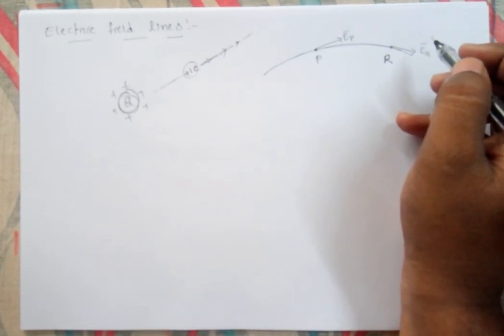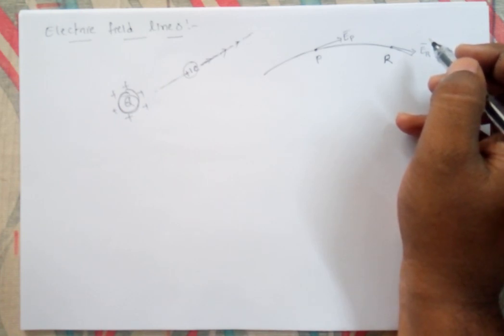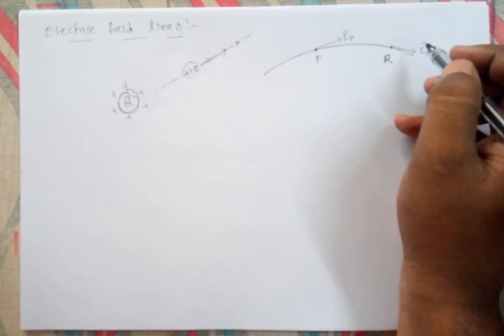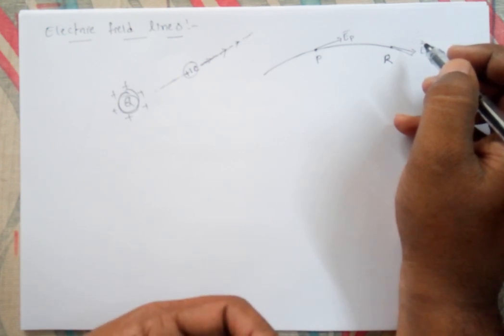You can understand this with the first year concept, that is streamline flow. Streamline flow means imaginary lines we draw, and at any point if you draw the tangent to the streamline, it will give the velocity of the fluid flow. In the same way here also, these are imaginary lines. They may be straight or curved, drawn by following the test charge, which freely moves in some direction.